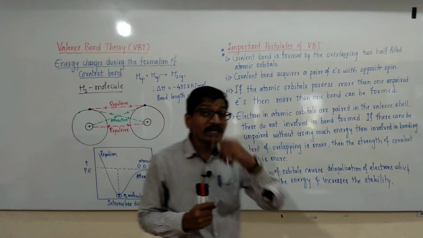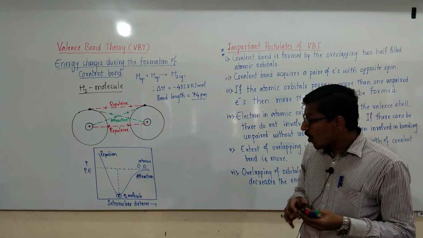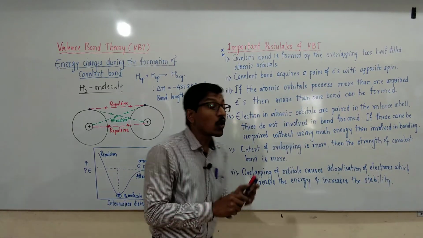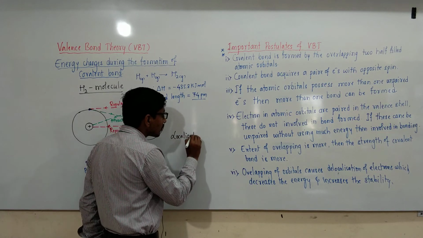The orbitals involved in the overlapping are called localized orbitals.